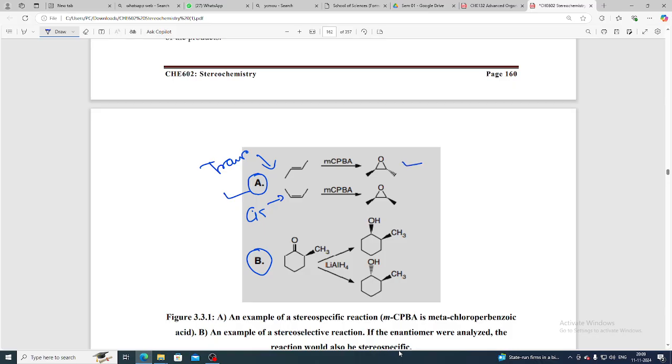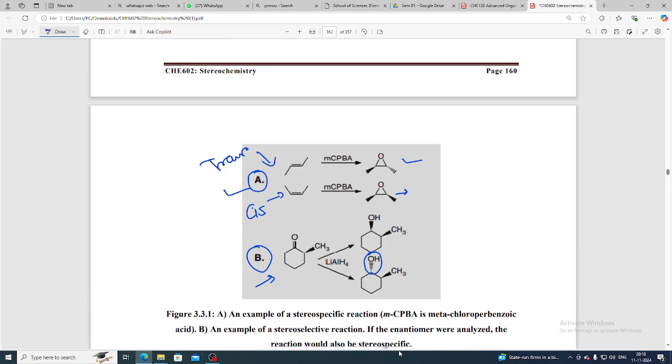Okay, see, both, one is on the upper side and another is on the back side. Okay. But when we are talking about the cis form, then both the attachments are on the front side. Okay, see here, front side. Okay, yes, see here another example, CH3, LiAlH4. See here we have two products, that is the OH, CH3, both on the front side, and see here is the OH on the back side.